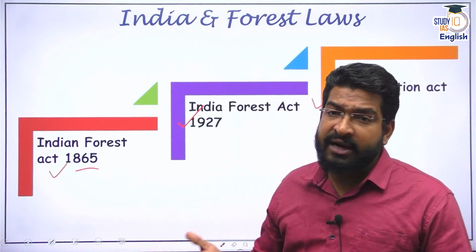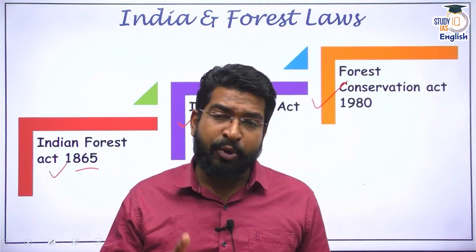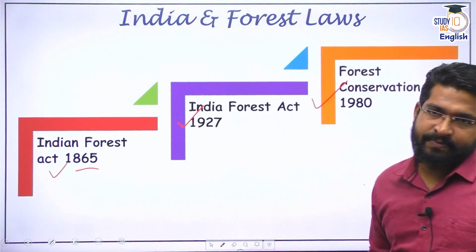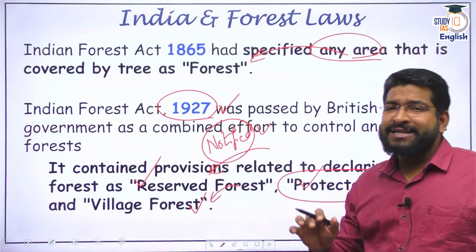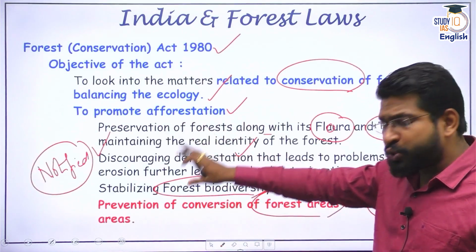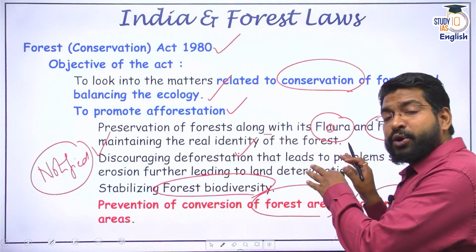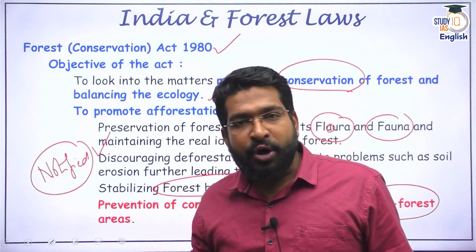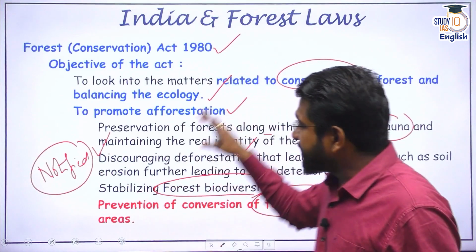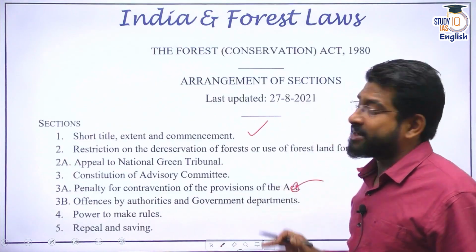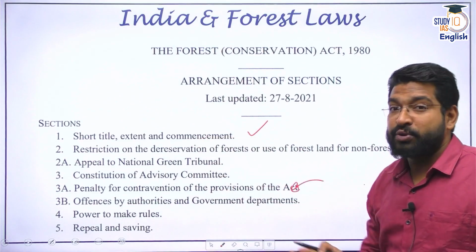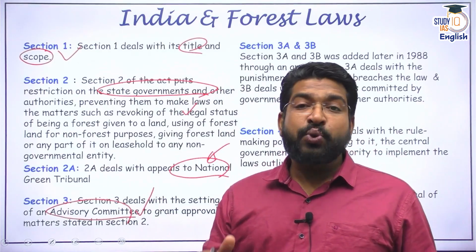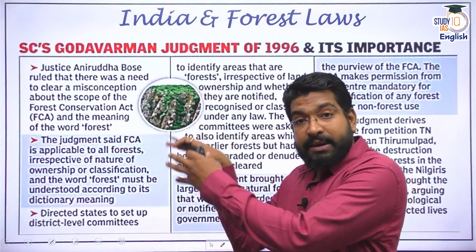Apart from that, we do have Wildlife Protection Act, we have Environmental Protection Act, we have Biodiversity Act. Different acts, they work in congruence. Forest Conservation Act, I would say its prime objective is to stop forest land being converted into non-forest, or to stop the transformation of forest land for the use of non-forest purposes. So that's basically the Forest Conservation Act. Now, apart from this Act, which is fairly simple, having only 5 sections, there is another Supreme Court judgment which becomes very relevant for us to understand, because we need to understand these amendments.